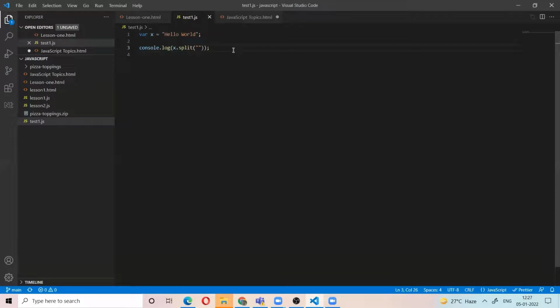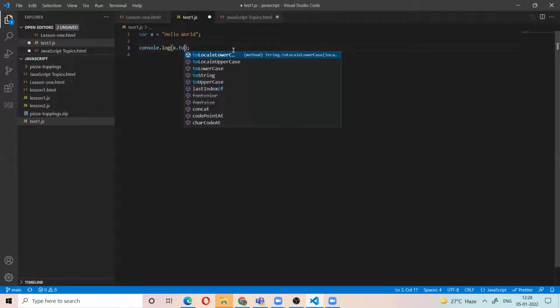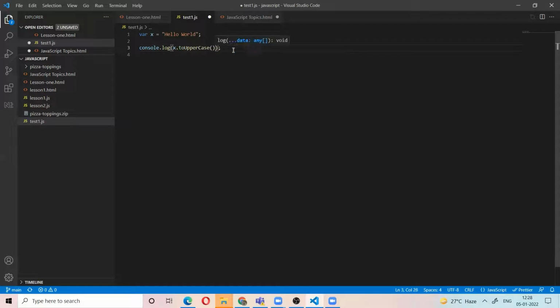Now sometimes I want to convert uppercase and lowercase. H is capital, W is capital, the rest are small, and I want totally capital letters. Then I use the toUpperCase method.